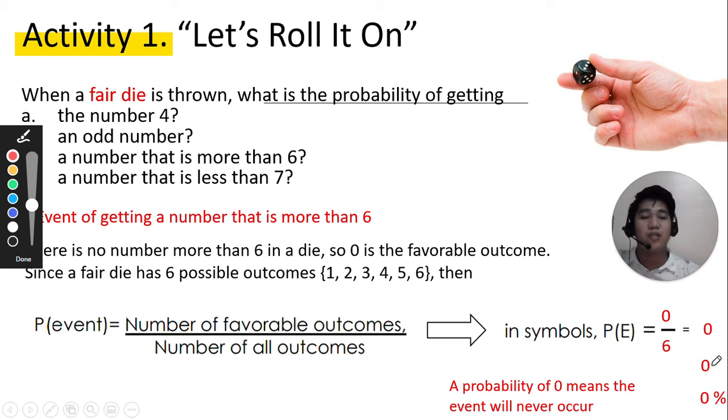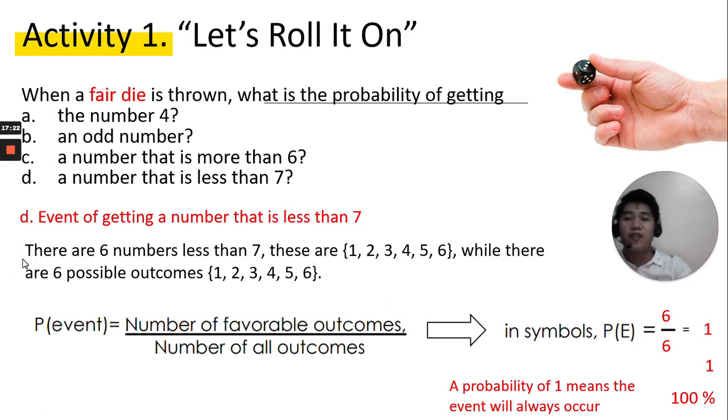So therefore 0 and then 0. And it means a probability of 0 means the event will never occur. Of course, right? We can never get 7, 8, 9, and so on in a fair die, which is numbered only 1 to 6.